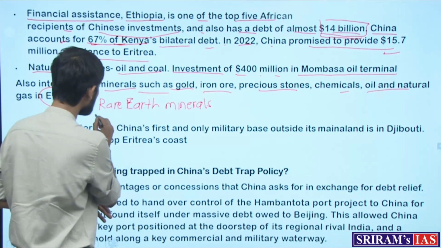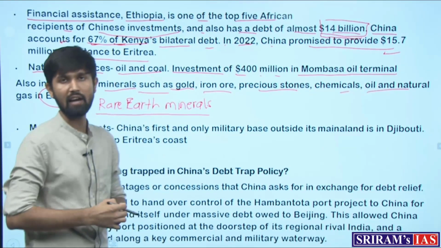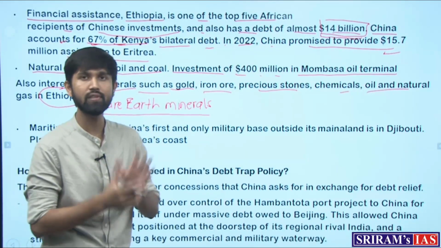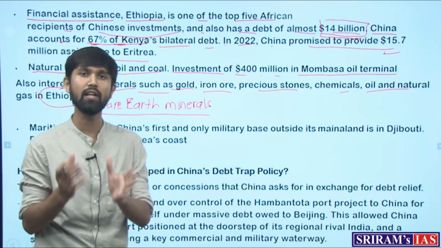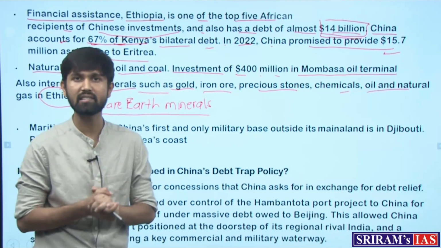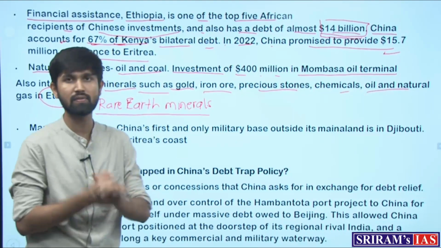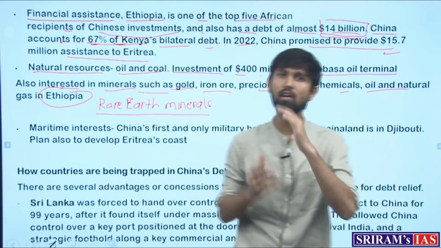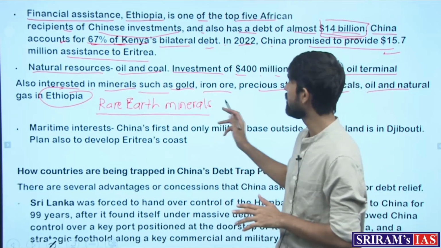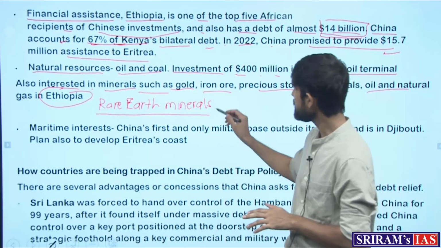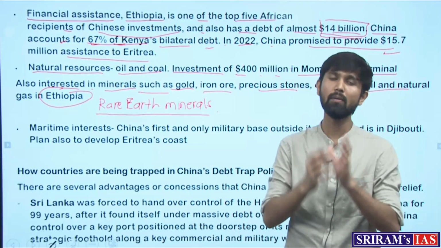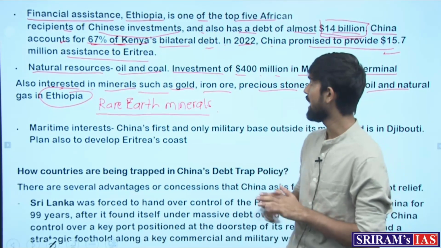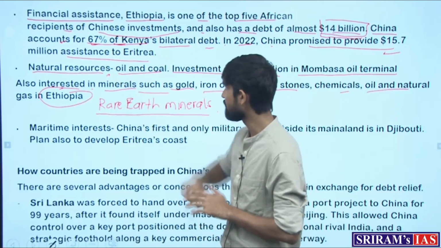So these rare earth minerals as well, whichever the African region is in abundance of, the Chinese have laid their hands on, and they are increasingly extracting the rare earth minerals from the African region. Not necessarily from the Horn of African region, but from the downward countries of Africa. This is the Chinese effort at extracting the oil and natural resources from the country.